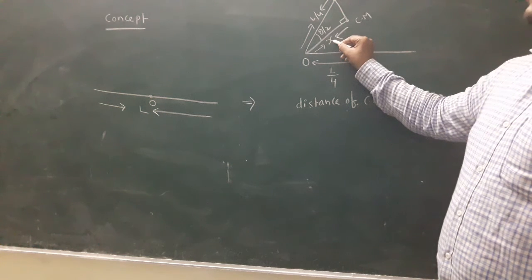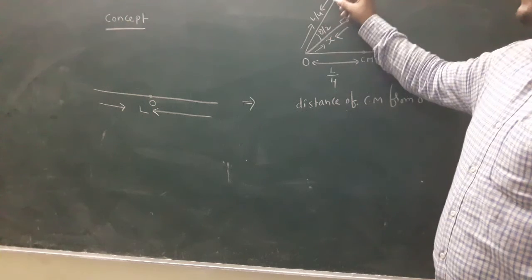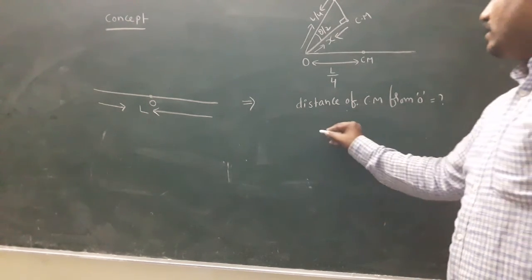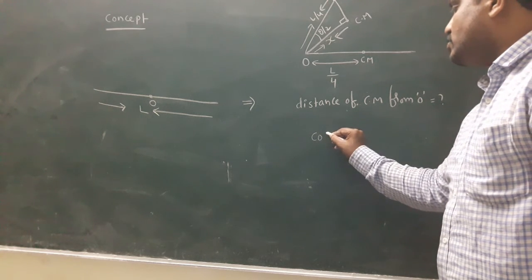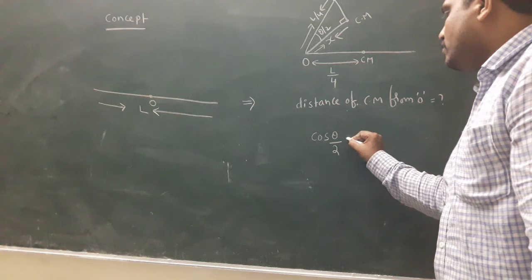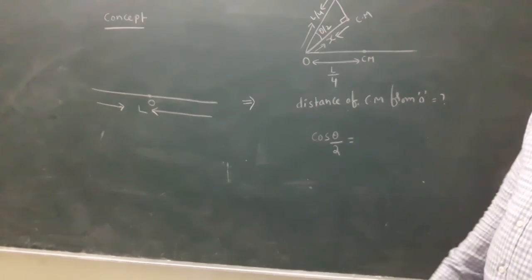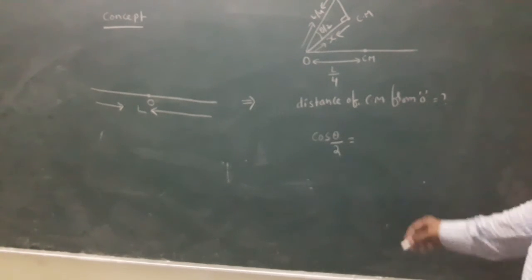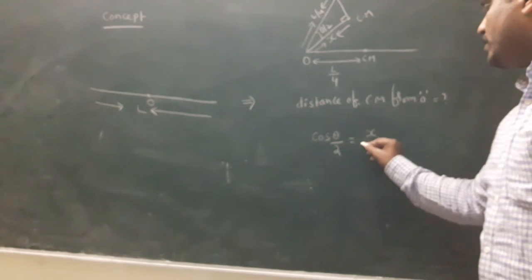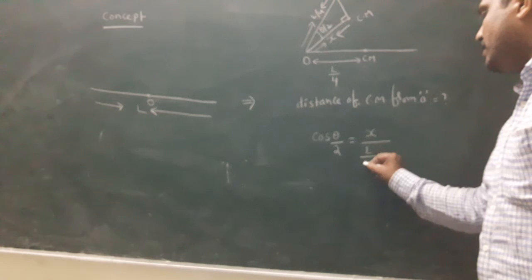The shorter length is the adjacent side, and the longer length is the hypotenuse. Adjacent and hypotenuse are given, so cos will be taken. Cos is adjacent side by hypotenuse side.